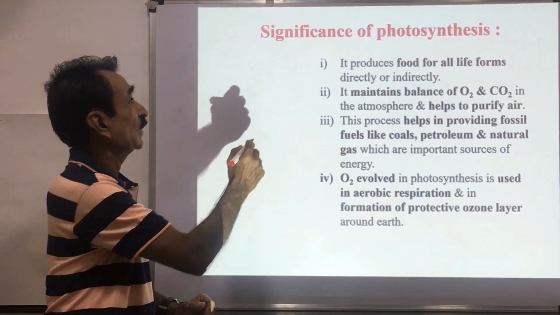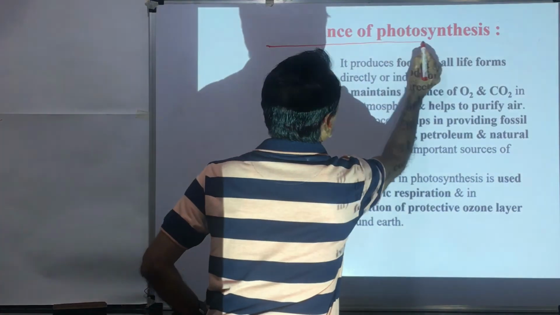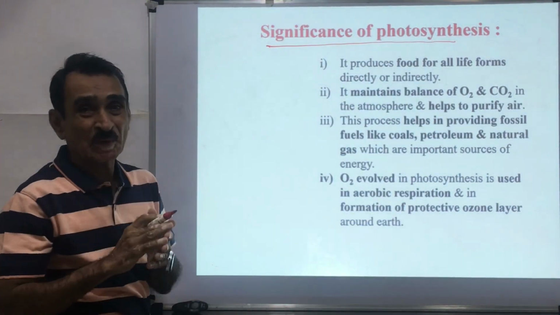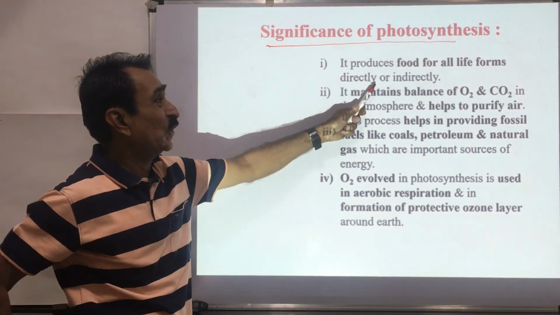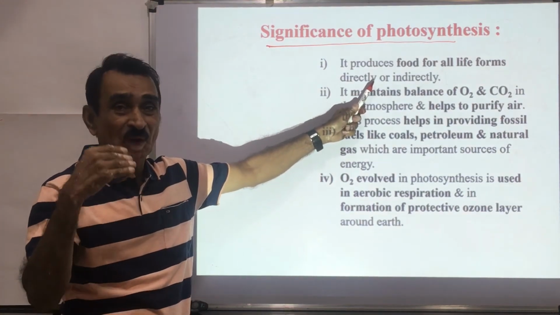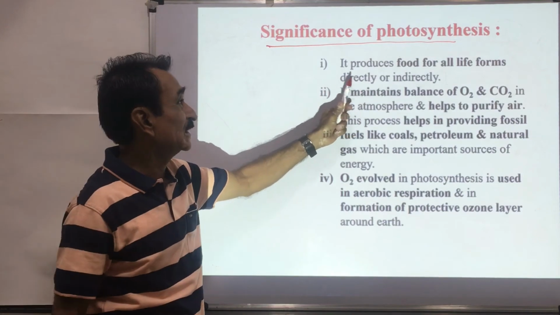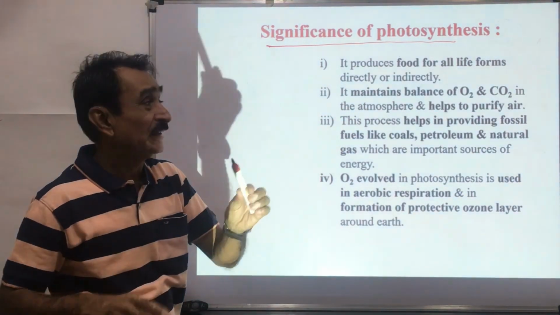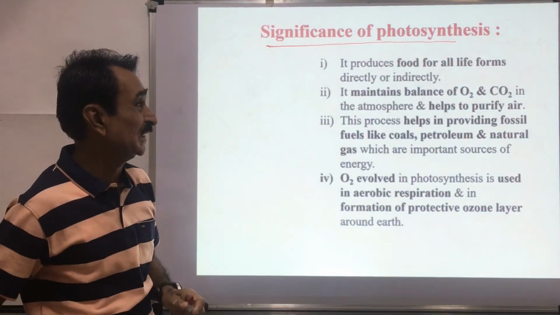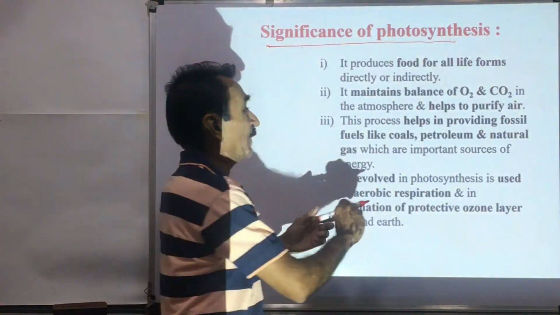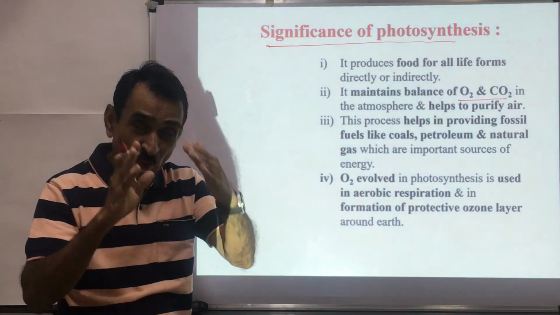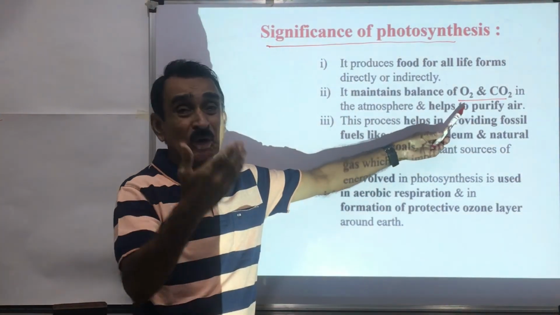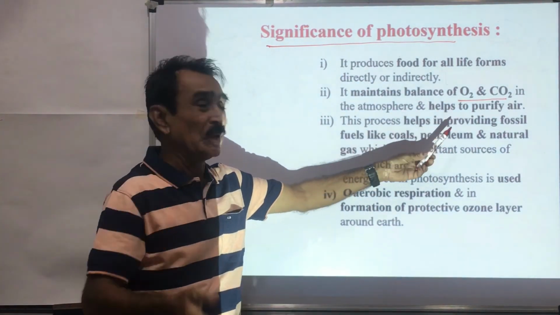Now we shall proceed toward the significance of photosynthesis, uses of photosynthesis, or economic importance of this photosynthesis. This produces food for all life forms, for human beings, for other animals. The food which is supplied comes by the process of photosynthesis. It maintains the balance of oxygen and CO2 in the atmosphere. If there is no photosynthesis, CO2 will not be absorbed, O2 will not be given out.